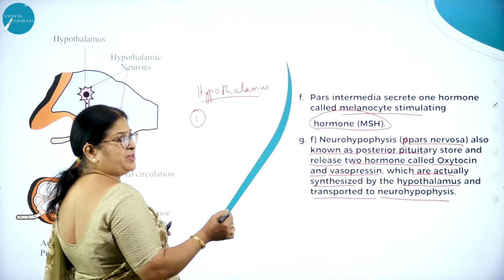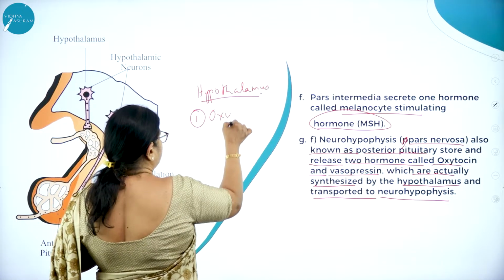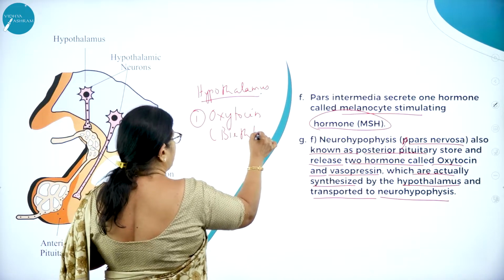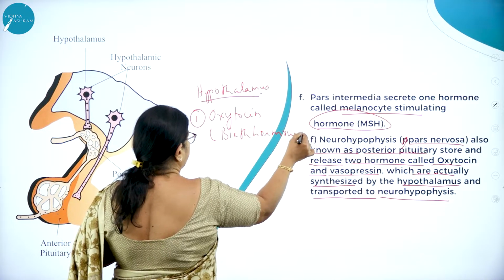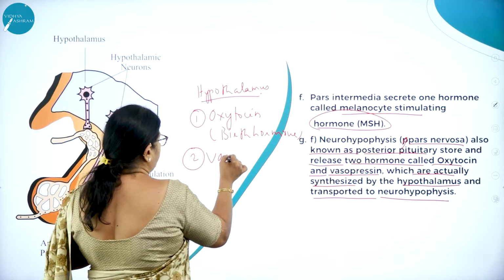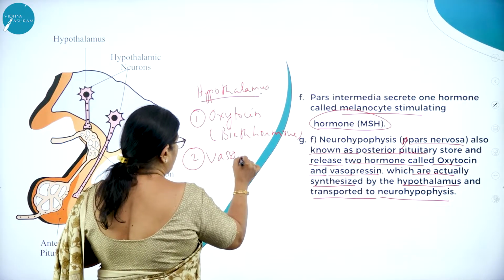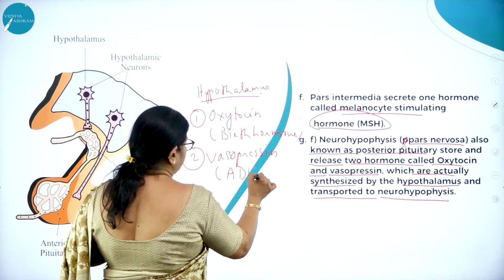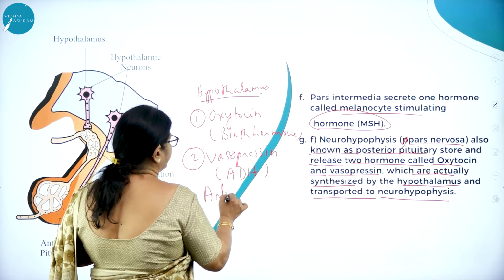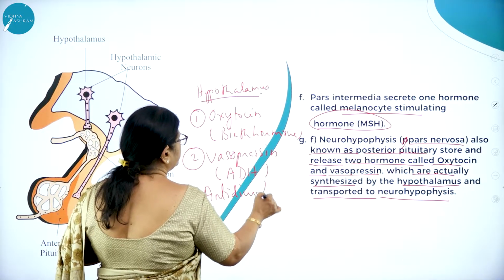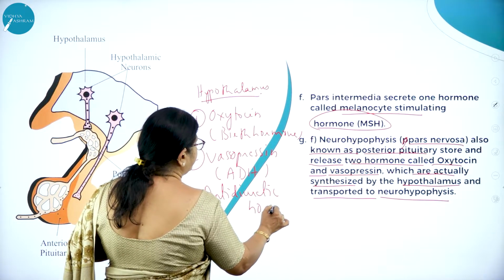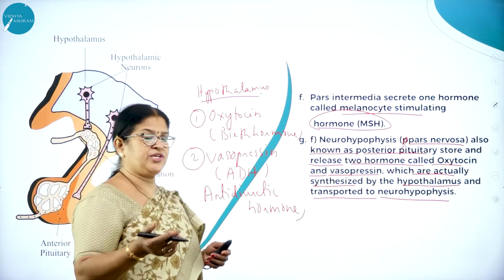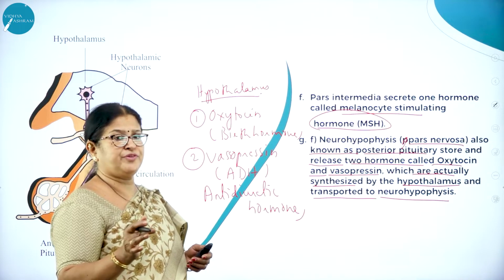So the neurohypophysis receives two hormones from the hypothalamus, namely oxytocin. I think all of you know oxytocin is called the birth hormone. And the second one is called vasopressin, which is also called ADH, that is antidiuretic hormone.